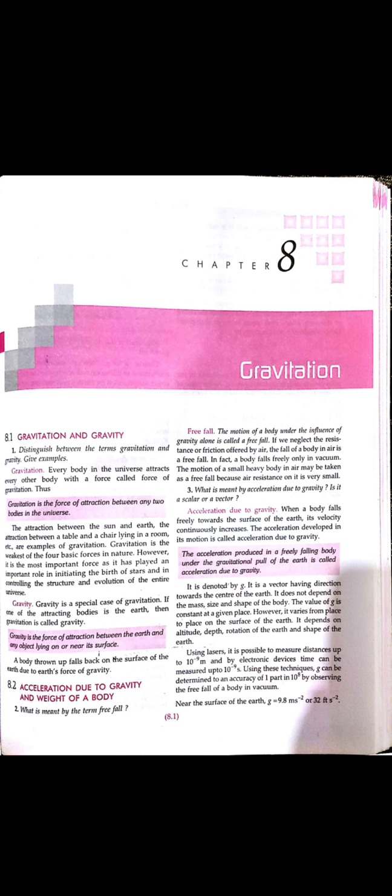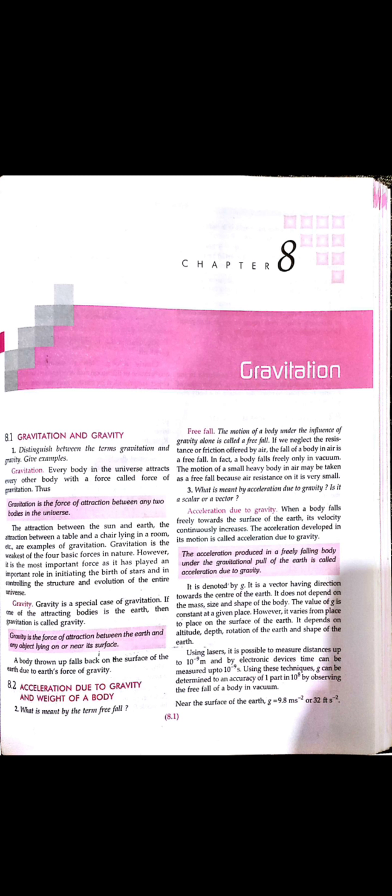So gravity is attracting every body on the surface of the earth, and this gravity is acting towards the center of the earth. That's why every body always comes in the downward direction, whether it is in motion or at rest, it comes towards the center of the earth, and the center is below the earth's surface, below the land. So that's why we are attracted towards the center, that is, towards the surface or the downward direction.